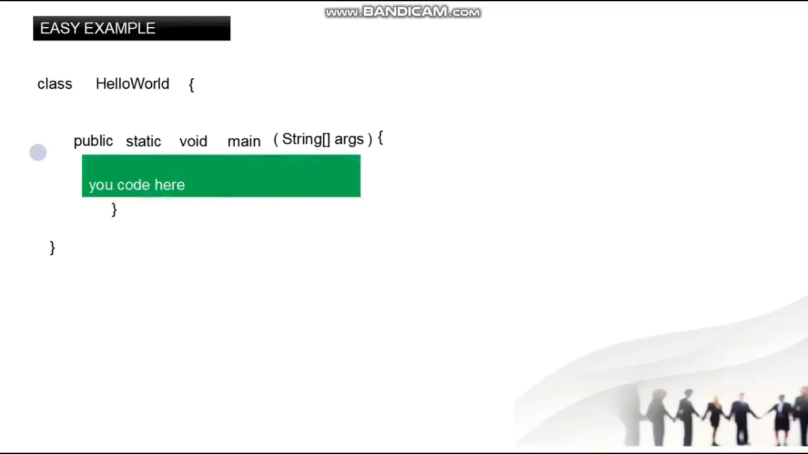Okay, the rest of the code goes here. It goes here. It goes here. Whatever you want to write, you write it here. You write on your own.